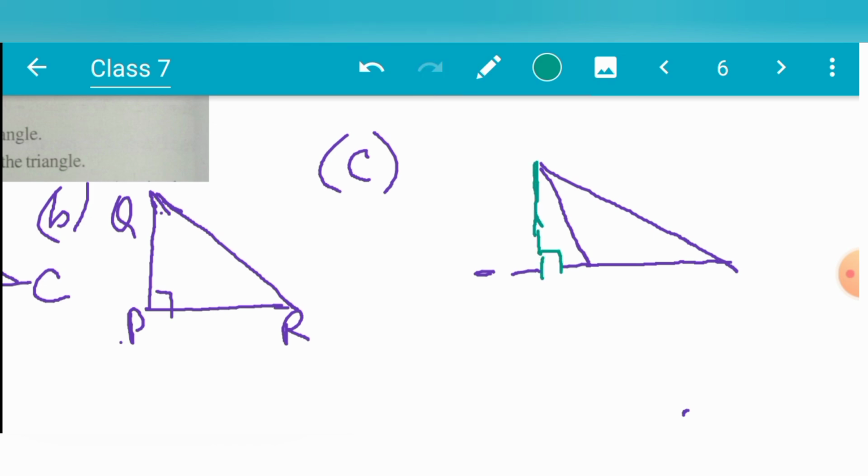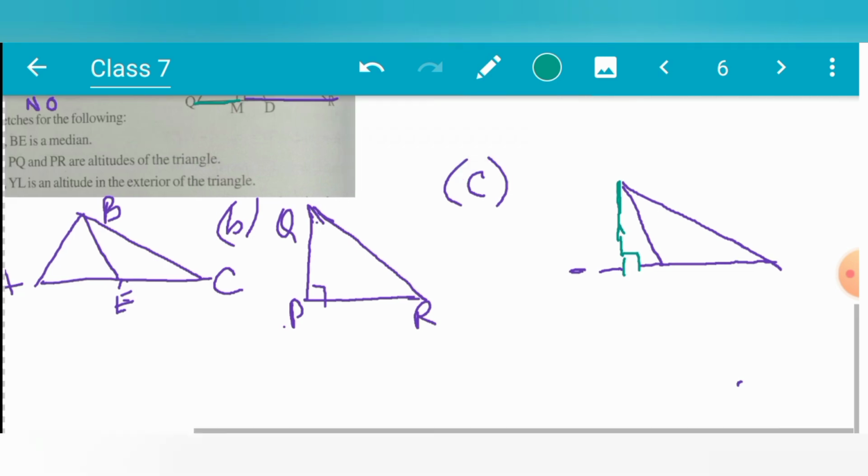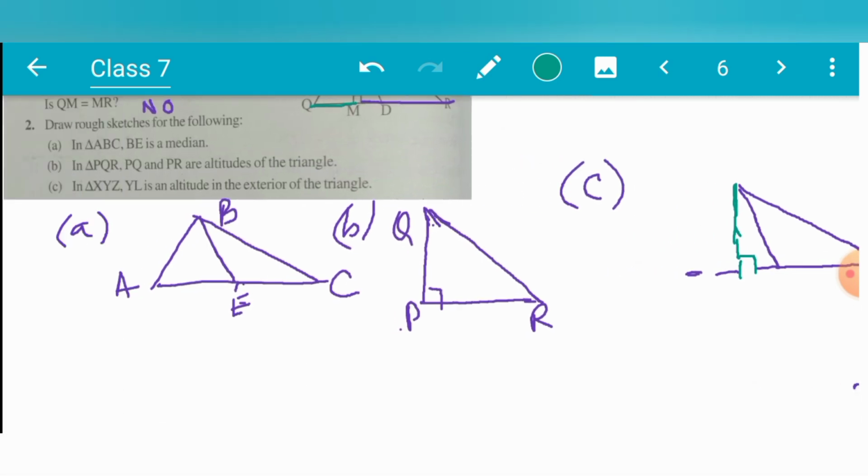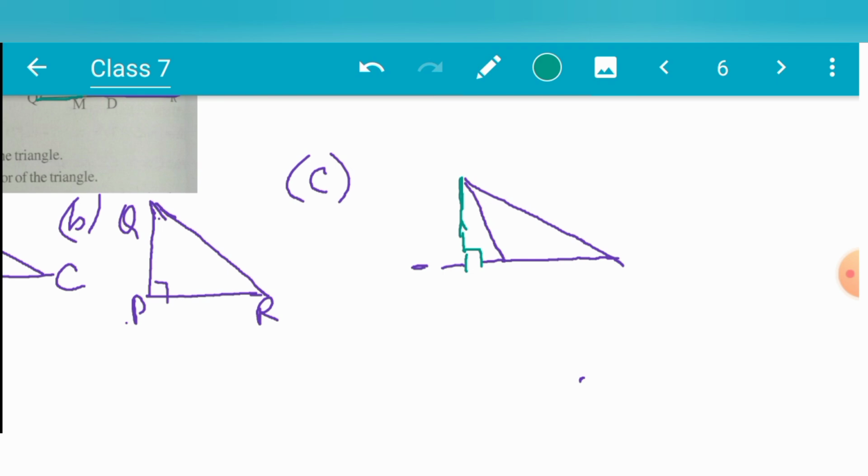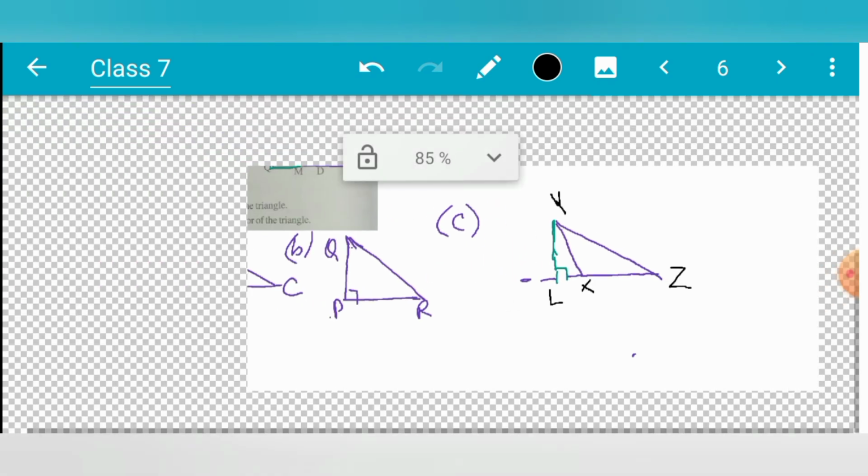The naming we will give is X, Y, Z, and YL is the altitude, which is outside of the triangle.